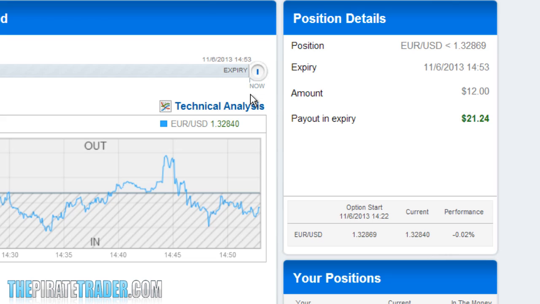Welcome back. The trade we submitted earlier is now going to expire. And here you can see the payout for the trade again, and that is $21.24. No matter what happens here as we wait for this trade to expire, the key thing is not to get excited, no matter whether your trade is going to win or lose. It doesn't really matter. You're always looking at the bigger picture.